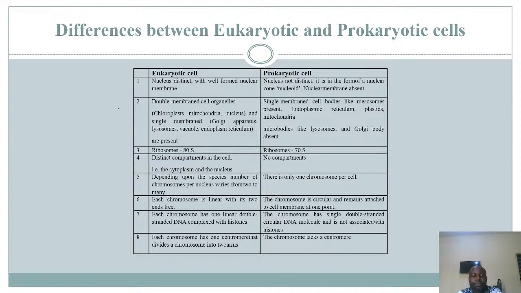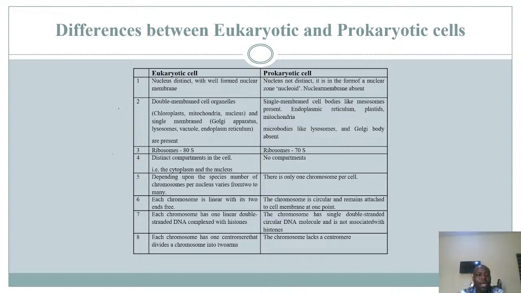Number three is the ribosomes. Both prokaryotes and eukaryotes possess ribosomes, but they have different types of ribosomes. Remember that we said ribosomes are the sites of protein synthesis. We'll get there later, but for now, the ribosomes in eukaryotic cells are 80S ribosomes, while the ribosomes in prokaryotic cells are 70S ribosomes.